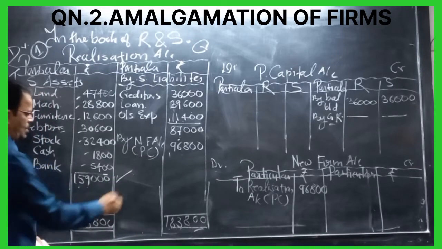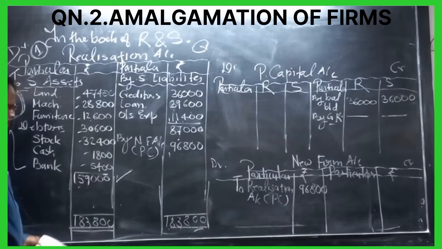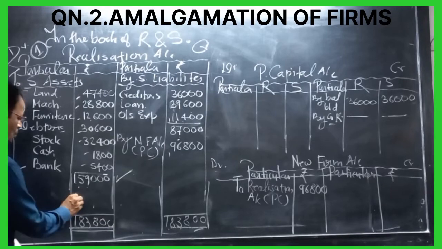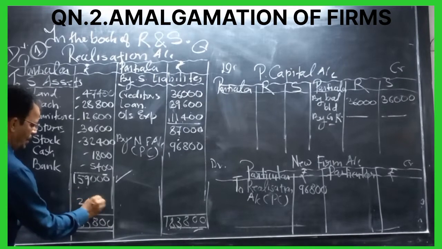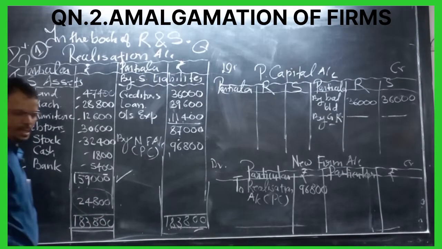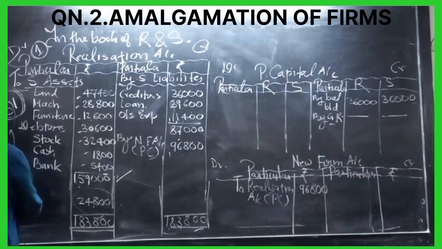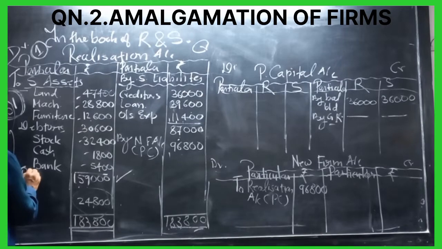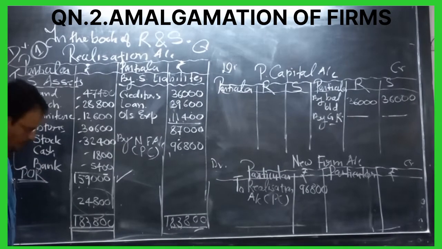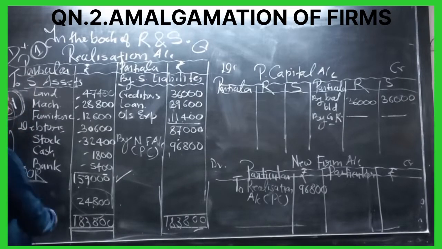From this we subtract 1,59,000, so we will get a profit of 24,800. Now this is called profit on realization, POR.